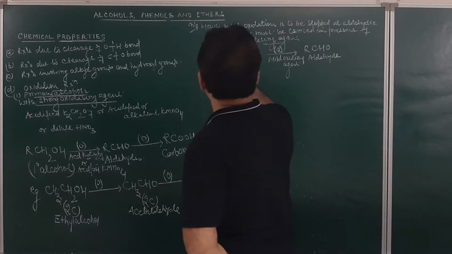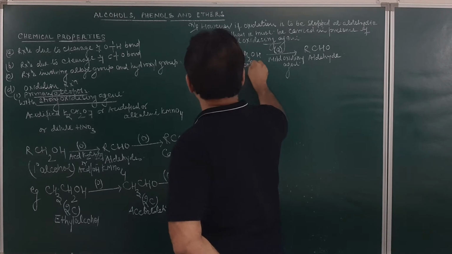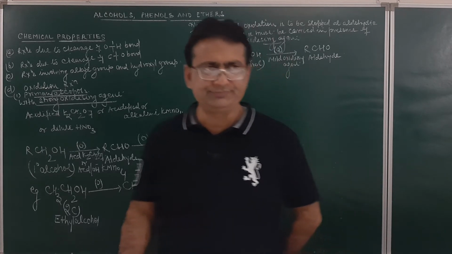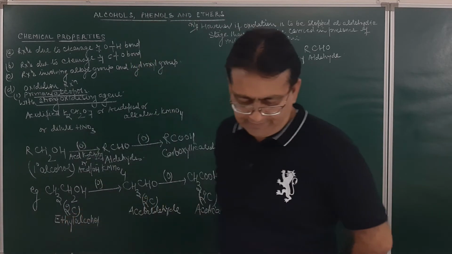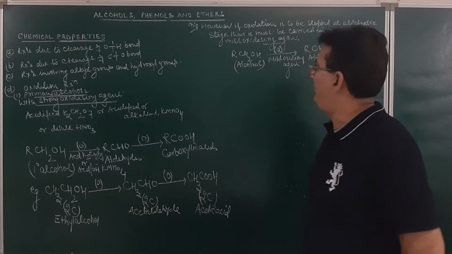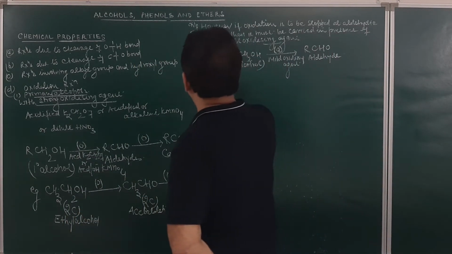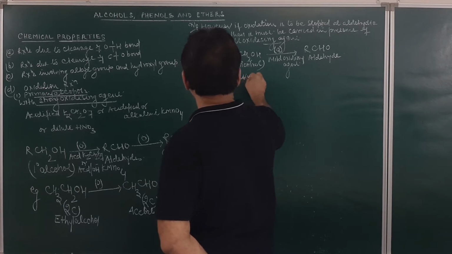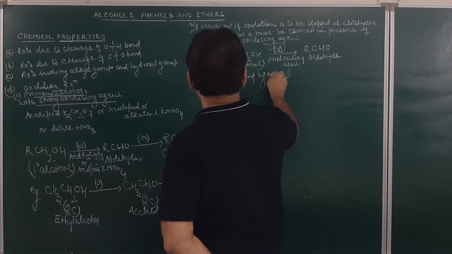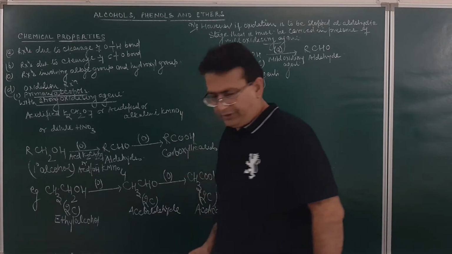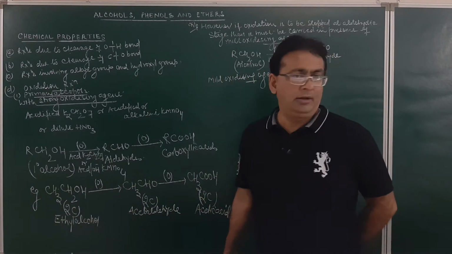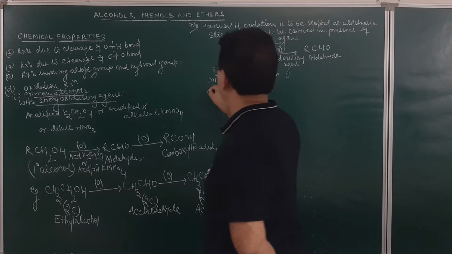These are alcohols, and it will result in the formation of aldehyde. And the mild oxidizing agents that we will be using, you must remember these, which we will be using again and again. First will be Collins reagent.